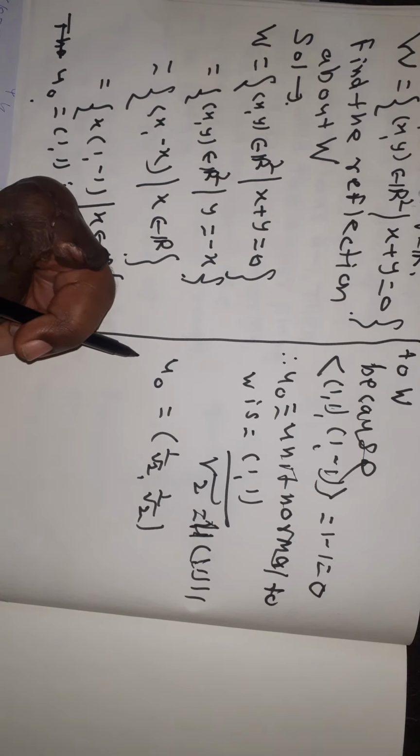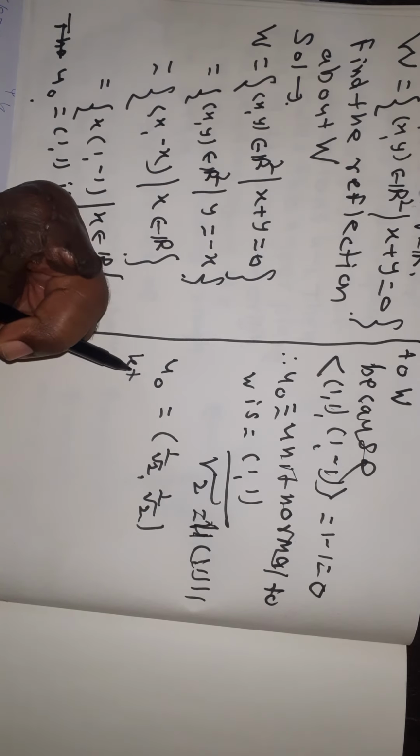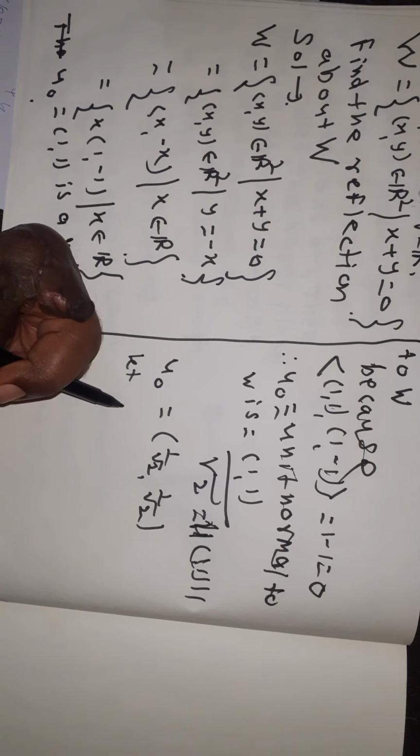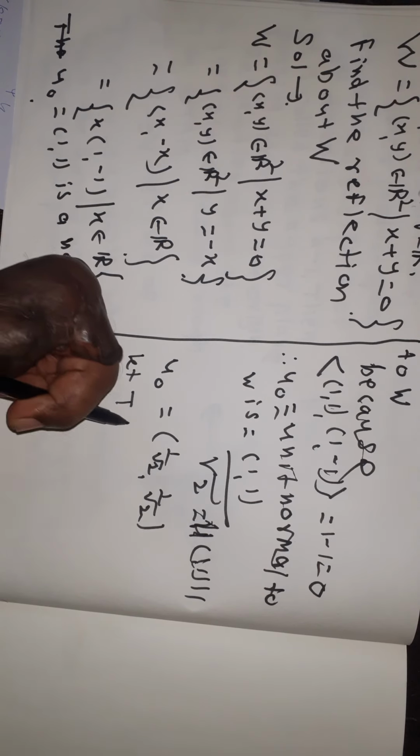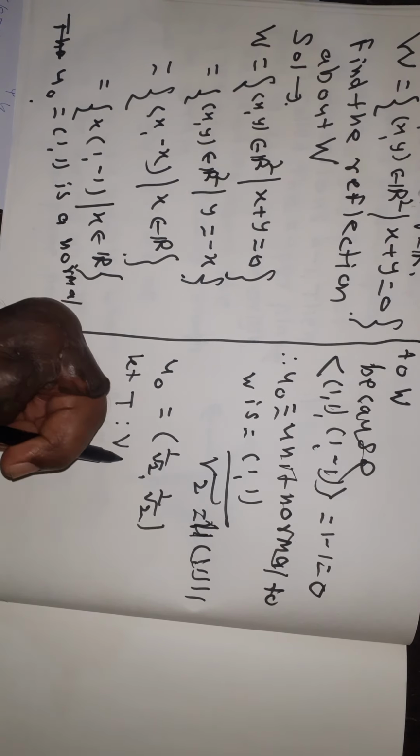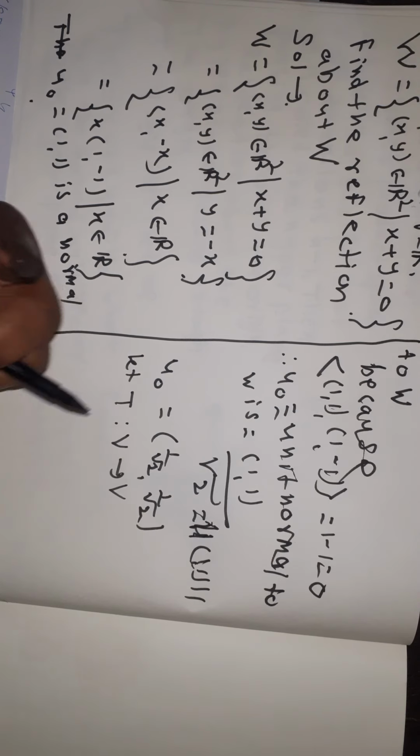Let T from V to V be the required reflection.